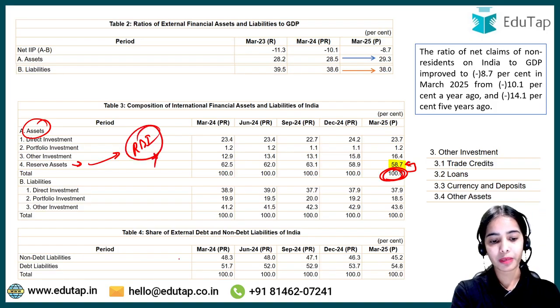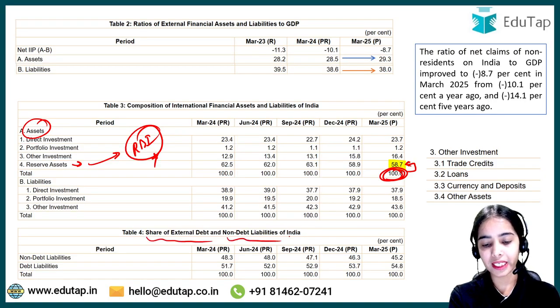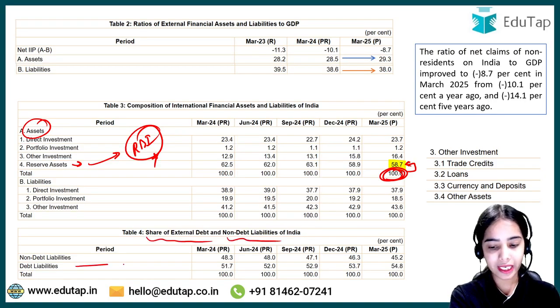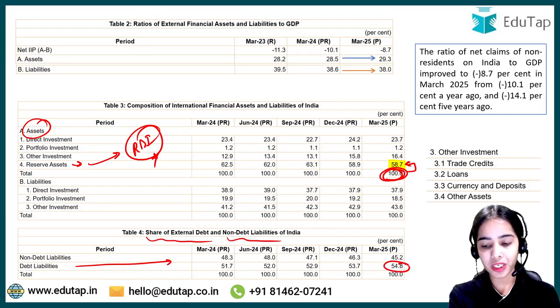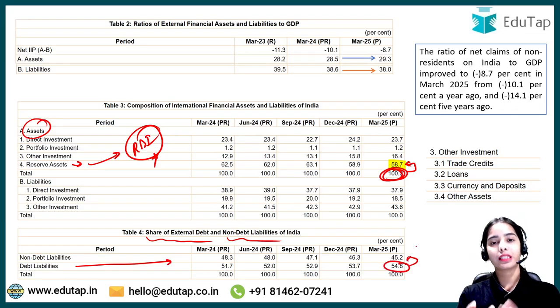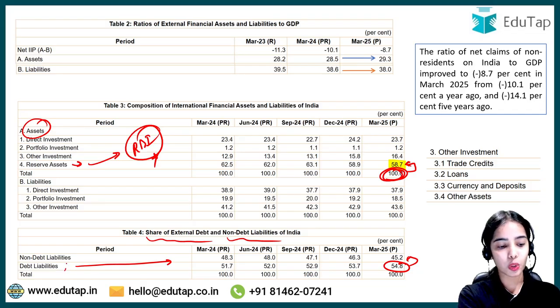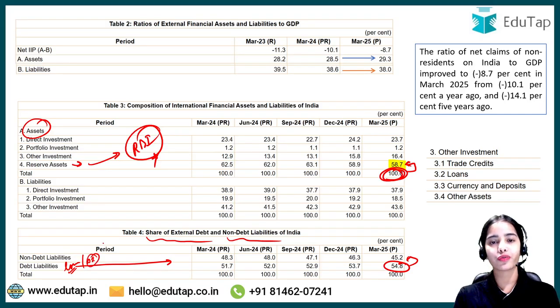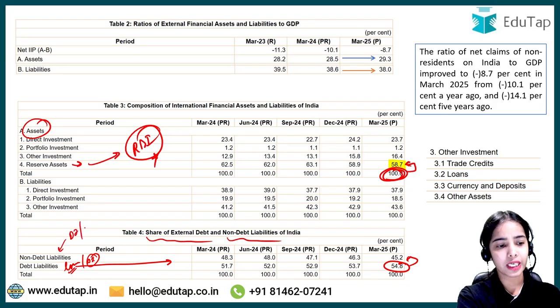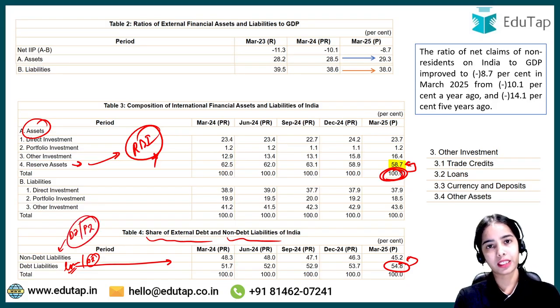Now this is the basic idea, the share of external debt and non-debt liabilities of India. So debt liabilities are higher in our country as compared to non-debt liabilities. Debt liabilities directly means the loans that we have taken or the debt instruments through which we have taken the money. Non-debt liabilities are the direct investment and portfolio investment that we are getting.